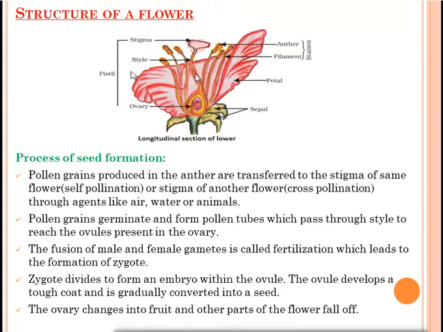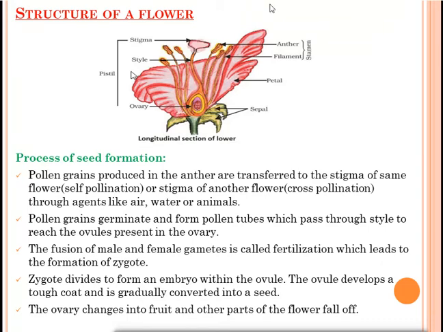For the fusion of male and female gamete, it is needed that the pollen grain should be transferred to the stigma, and in that pollination process insects help. So what is pollination? Transfer of pollen grain from anther to stigma. If the pollen grains are collected on the stigma, from the stigma they will move through the style and reach the ovary. Inside the ovary, ovule is present, and inside the ovule, egg is present. The pollen grains will go and fuse with the egg to form the zygote, and that zygote will change into a new plant.